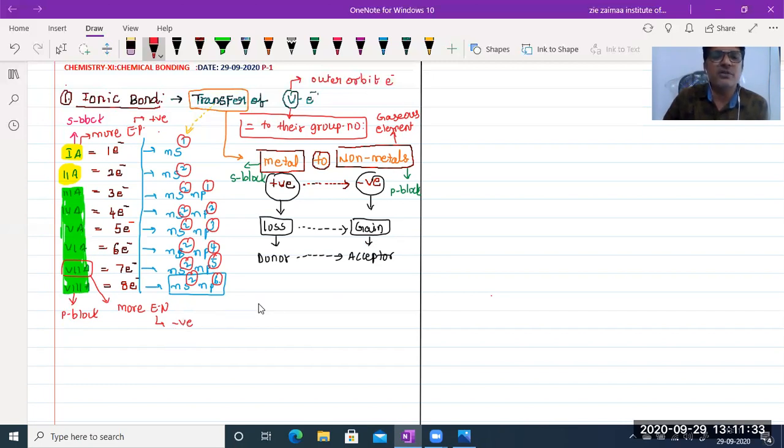Simply, we used to write like that: F minus, Cl minus, Br minus, like this, isn't it? Now, negative charge. So that's why we can simply say they are more electronegative. Which ones? The seventh A group elements.